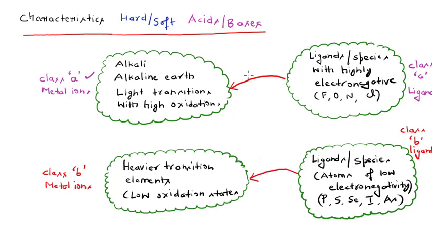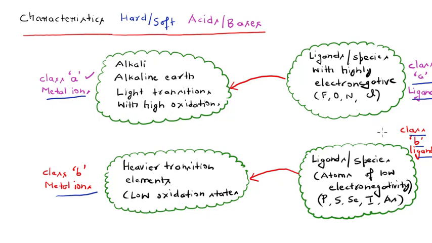So this thing is very important. We have two classes of metal ions. This is the first class here, and this is the second class. And then based upon that, we have two classes of ligands as well. This is the first class, the class A of ligands, and this is the class B of the ligands. And the class A type of ligands preferably form bonds or stable complexes with the class A type of metal ions.